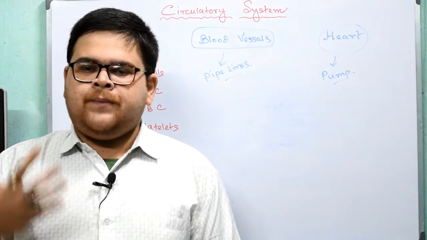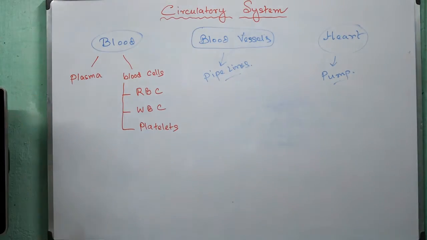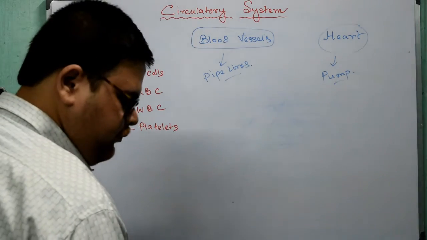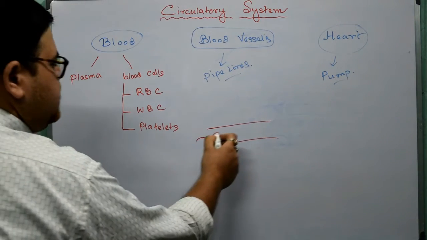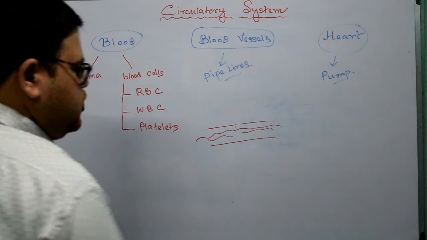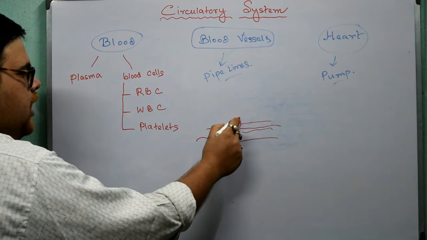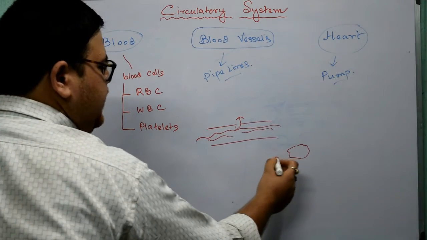So how do platelets work? See, suppose for example this is a tube, okay, and blood is flowing through it, and here suddenly there is a leakage. So what will happen? The blood will come out from it. Now what happens? Platelets are like this.